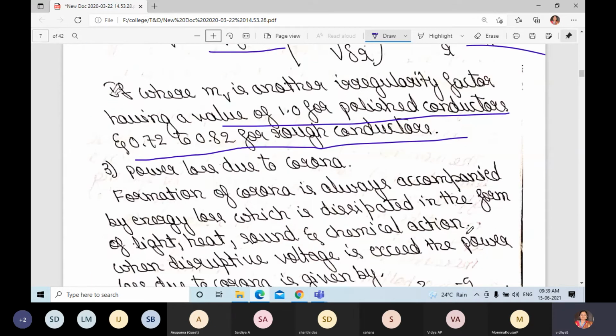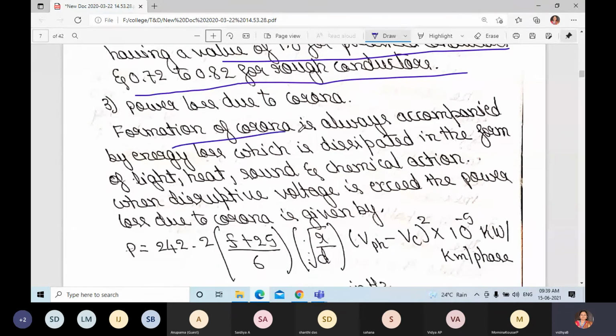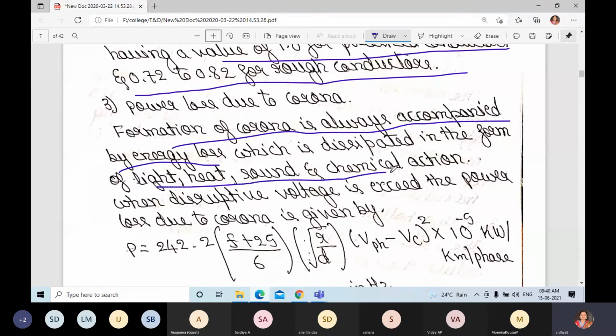Next is the power loss due to corona. Formation of corona is always accompanied by energy loss, which is dissipated in the form of light, heat, sound and chemical action. When disruptive voltage is exceeded, the power loss due to corona is given by P = 242.2 (f + 25)/δ √(r/D) (Vphase − Vc)² × 10⁻⁵ kilowatt per kilometer per phase.